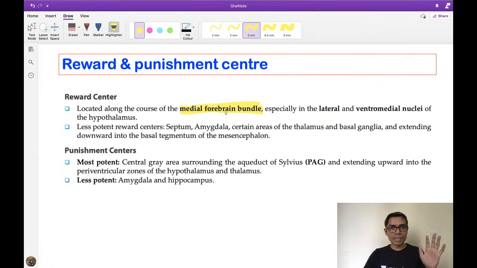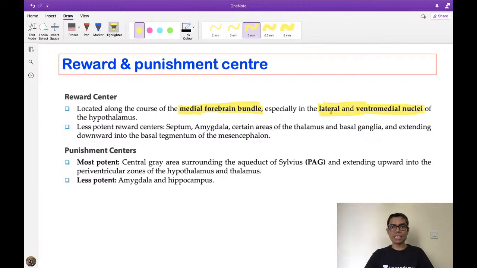Scientists have done an experiment on a monkey. They put an electrode in this different region, and if they stimulate this electrode, then the monkey becomes very, very happy as if he is getting some reward, right? So this is the main center I have to remember. Other centers you may or may not remember. So this ventromedial nucleus, although it is responsible for the satiety center, has a little role in the reward center also.